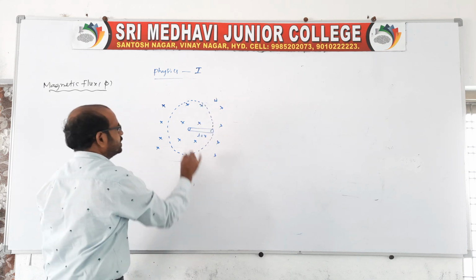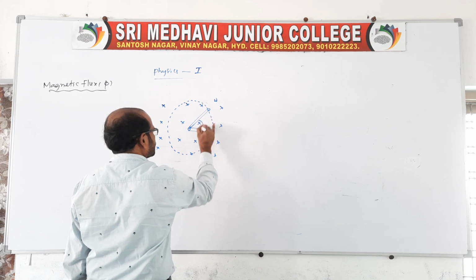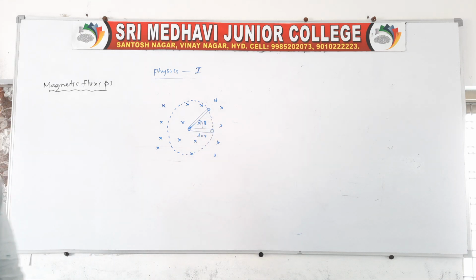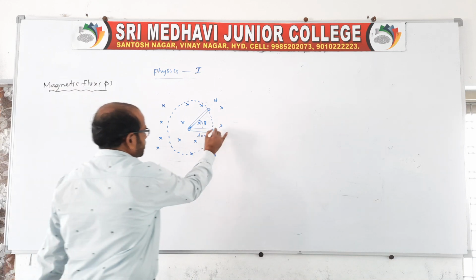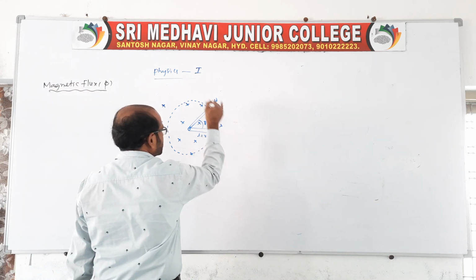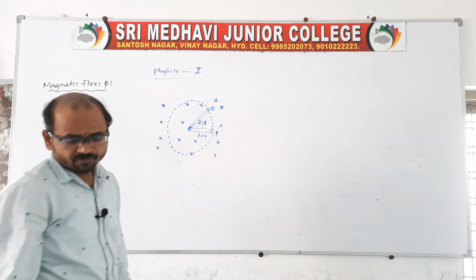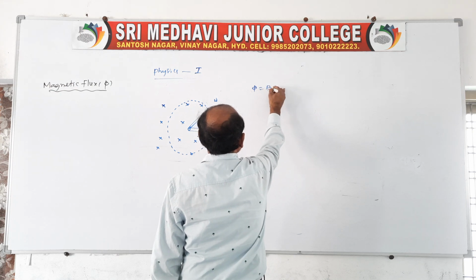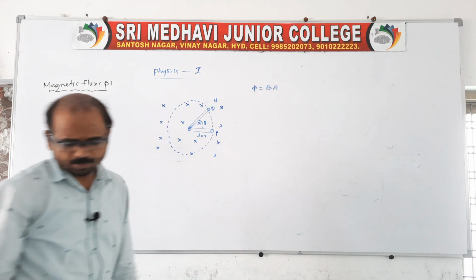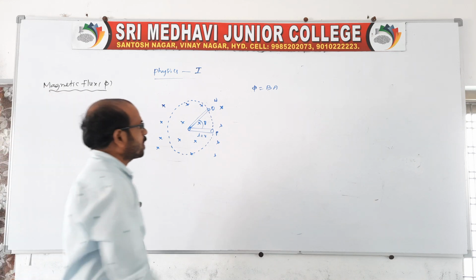You see, it is rotating and making an angle theta. It is rotated from a place P to Q in a given field. The field is into the plane of the paper. Now we need to find the change in flux. Actually the flux is nothing but BA, or B dot A.